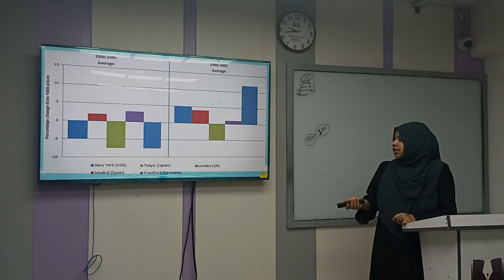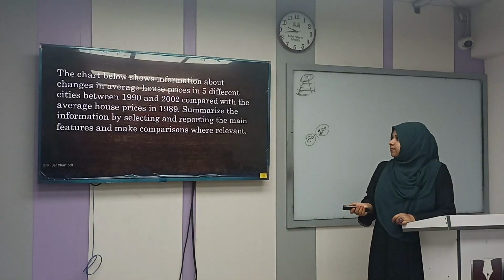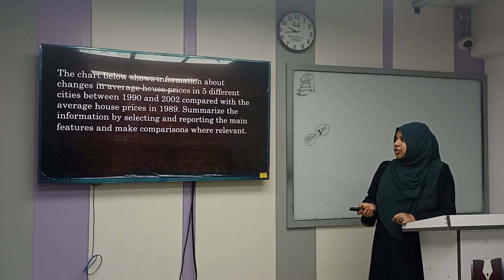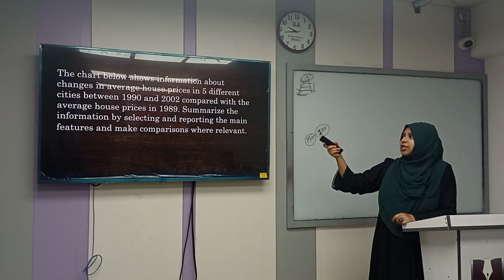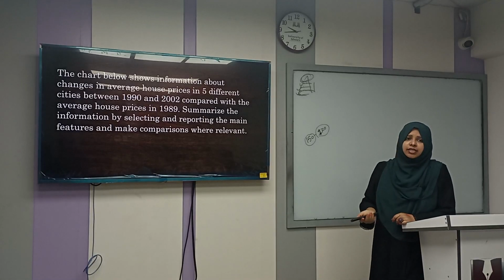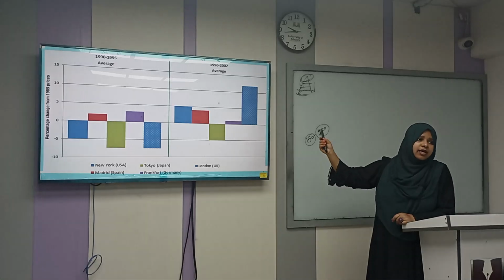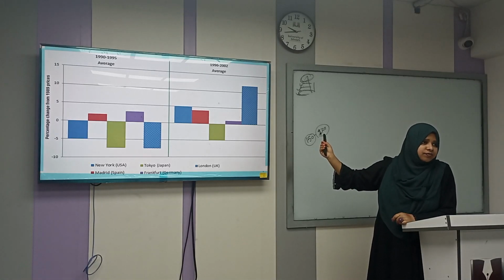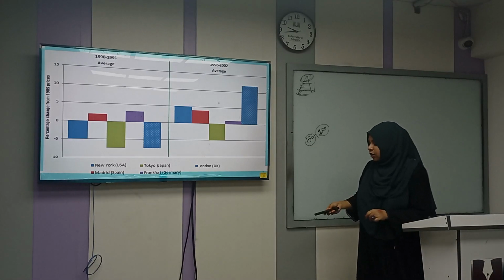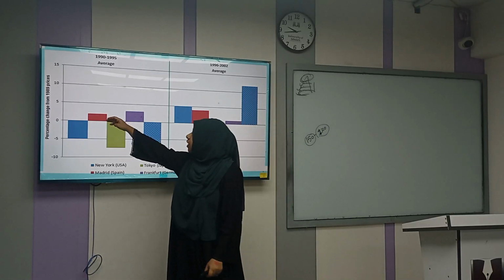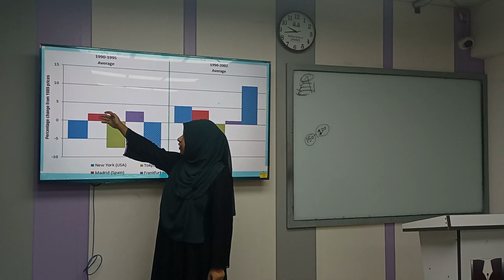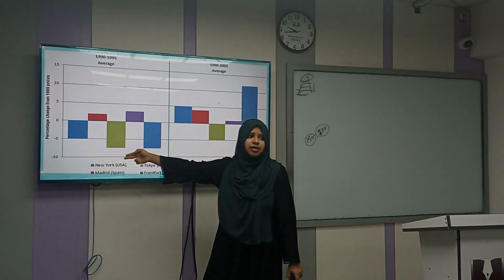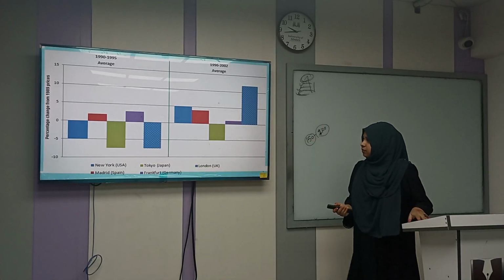Okay. You just have to compare them, and these prices are compared with the average house prices in 1989. So our zero line is the 1989 price. Okay, it starts from 0. If something goes up the 0 mark, then this is the increase, and if it goes below, then this is decrease. Okay.